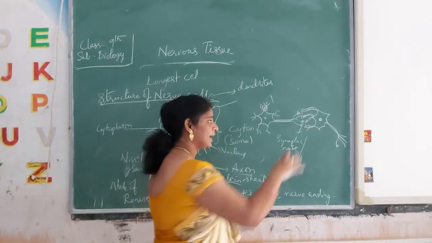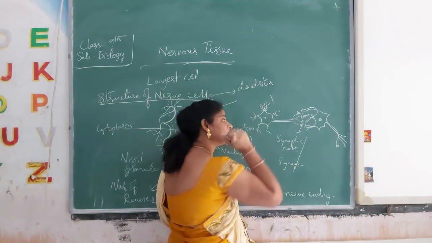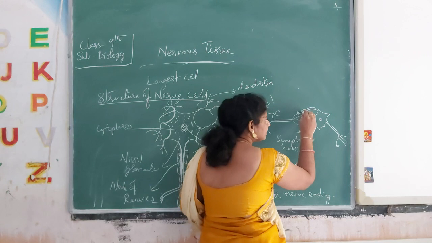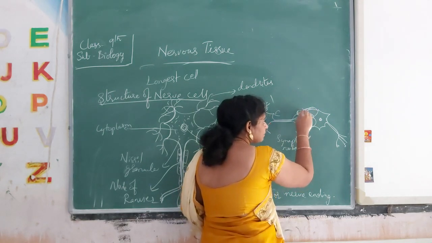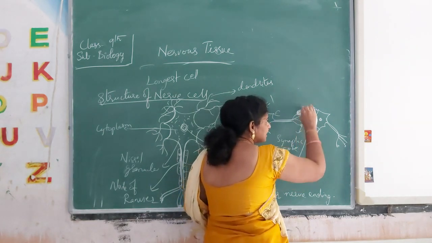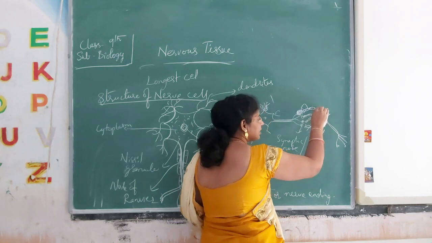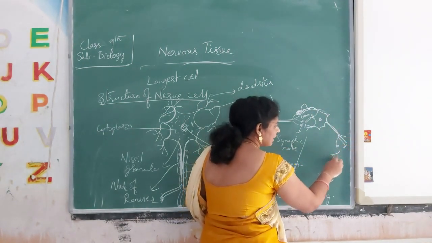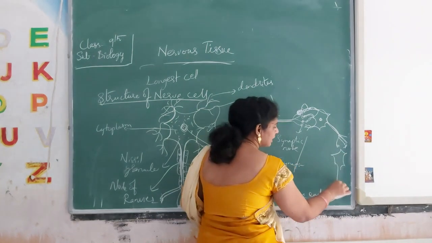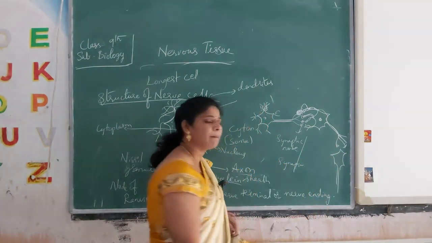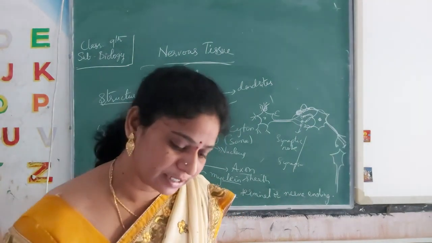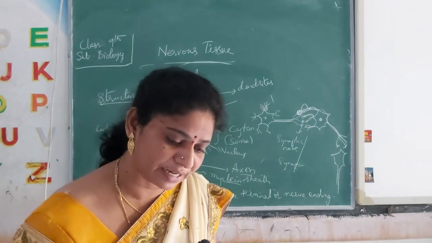One nerve cell's head is attached to another nerve cell's tail ending. From the nerve ending the message is sent to the dendrites of the other nerve. Again the message moves up to the nerve ending, and another nerve attaches to the head region. In this way the message is passed throughout the body. So this is about the nervous tissue and nerve cell.